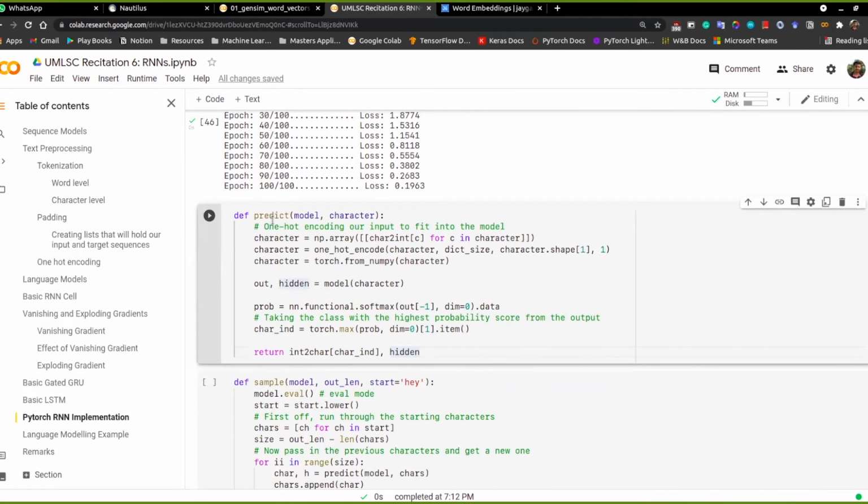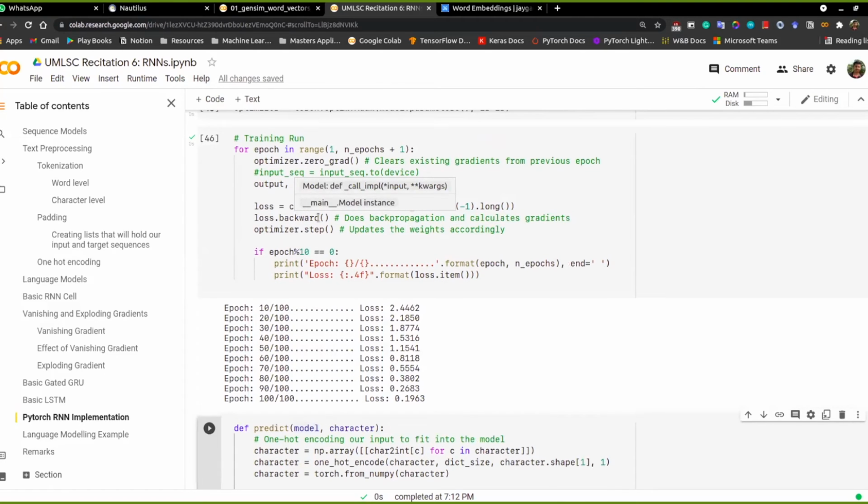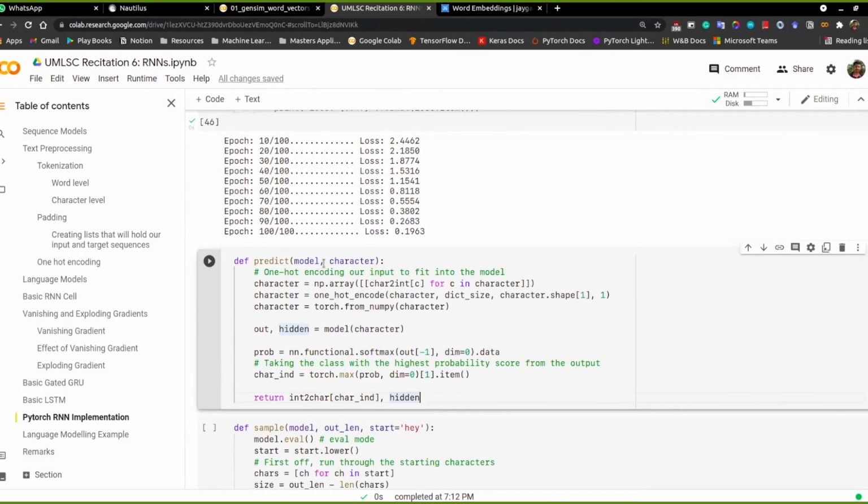And for predicting with the model, we have a model that we trained right here so far, and you can see the loss has been decreasing. We also take the input as a character. Basically, based on the characters we pass in, it will generate the next characters further on.